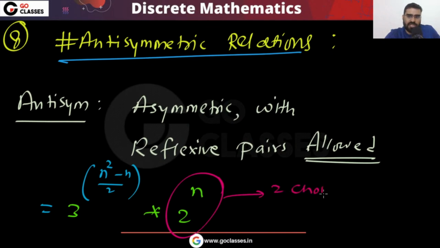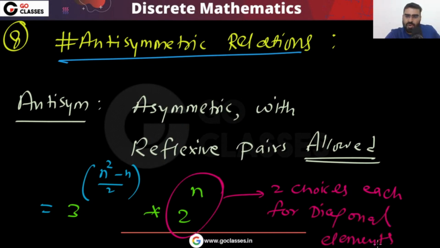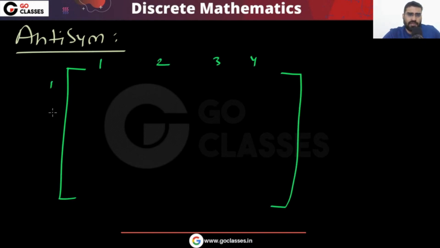There are 2 choices for each diagonal element. Is this clear? So 2 power n multiplied by 3 power (n square minus n) by 2. This will be your answer. I hope you understood. It is very, very simple. In antisymmetric, if you have 1, 2, 3, 4, all these diagonal elements have 2 choices.